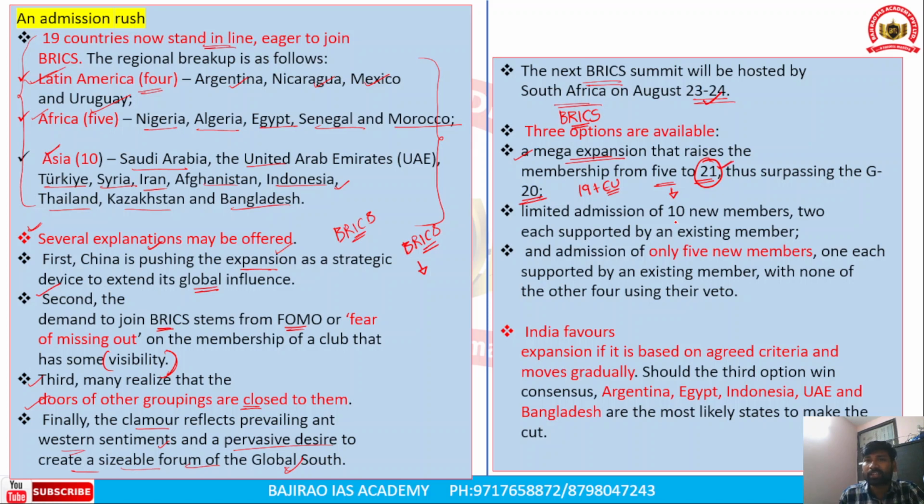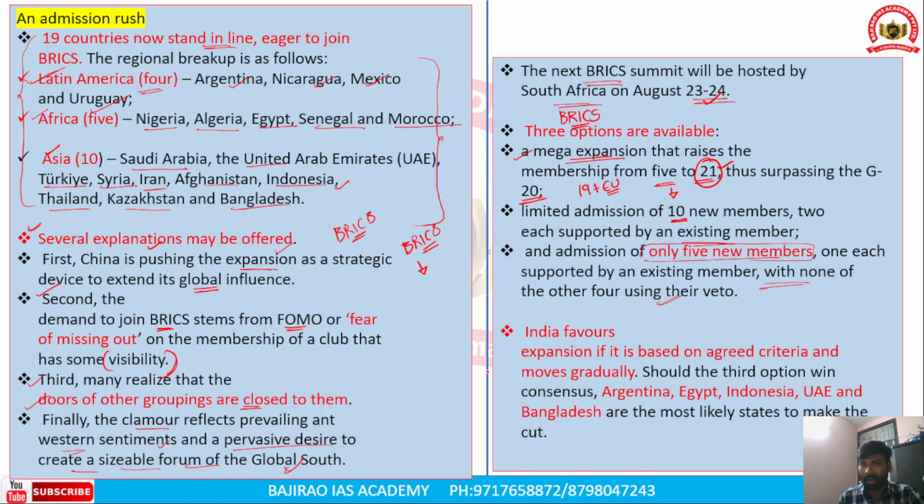Secondly, a limited expansion, admitting 10 new members, each supported by an existing member. Okay, so two countries must be supported by each existing member, and the other possibility is admission of only 5 more members, each supported by at least one existing member, provided that other countries are not vetoing their membership.